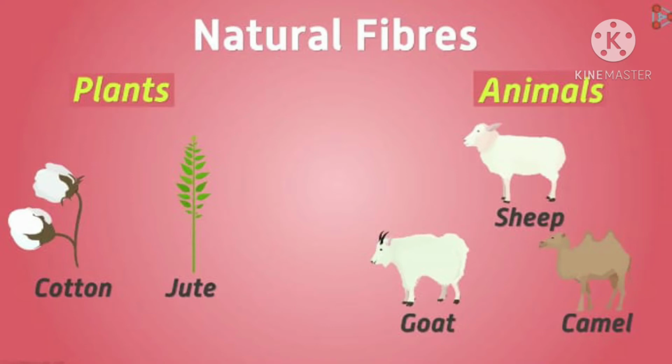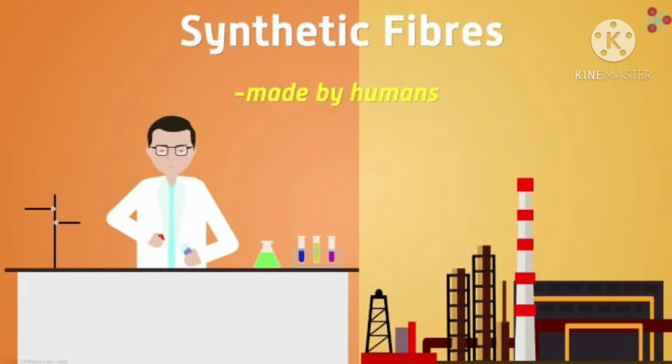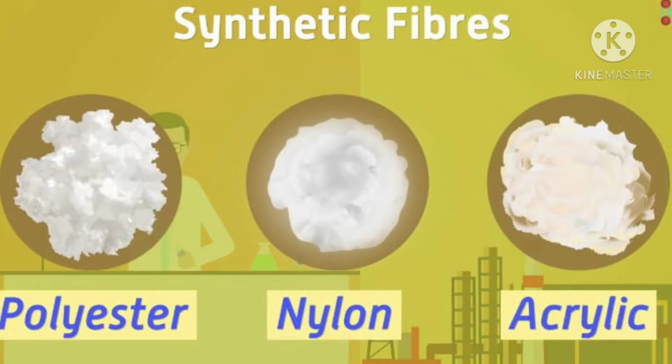Similarly, animals like sheep, goat, camel and so many others are also used for their fur and fleece. Whereas synthetic fibers are made by us in industries and laboratories. Polyester, nylon and acrylic are the best examples of synthetic fibers.